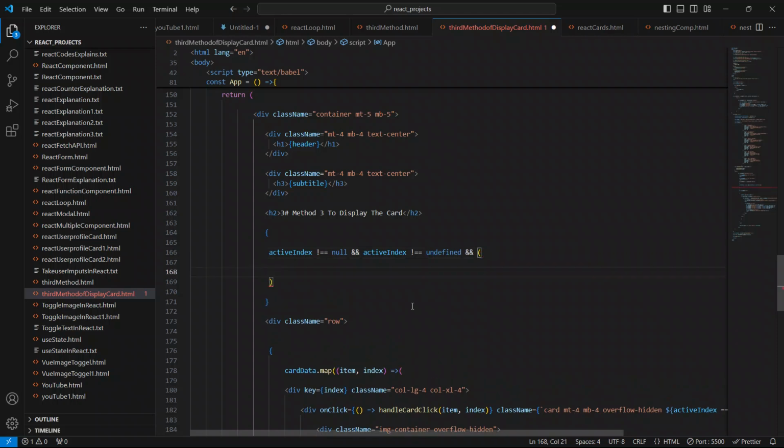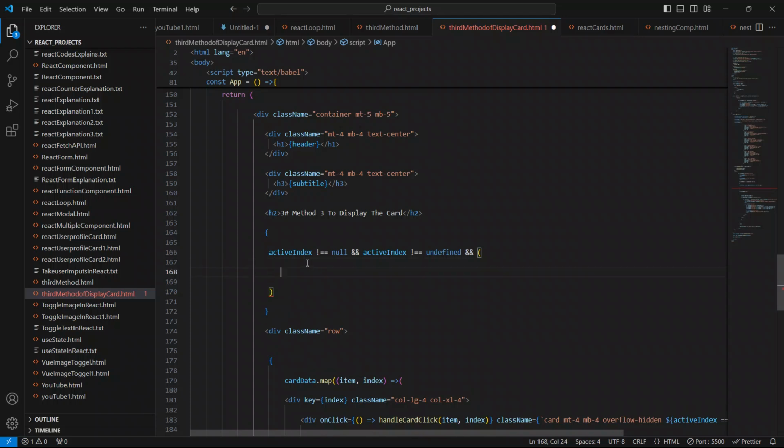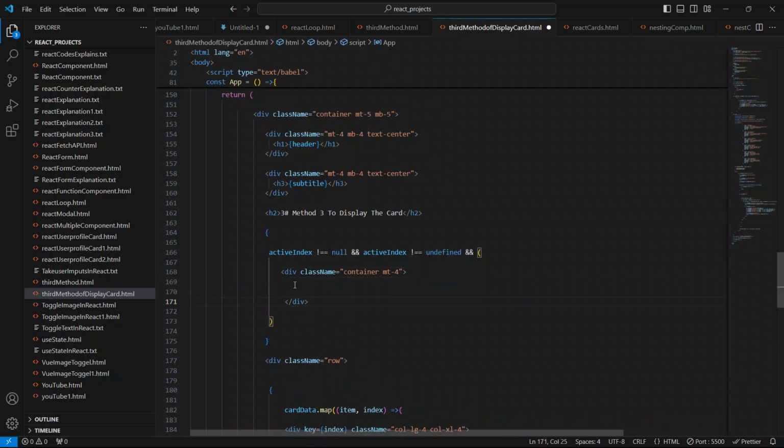So we will show the card. Inside, I am going to create another div. First close this div, and give the class name as container. I'll give margin top 4, and open this div. I'm sorry for my voice.